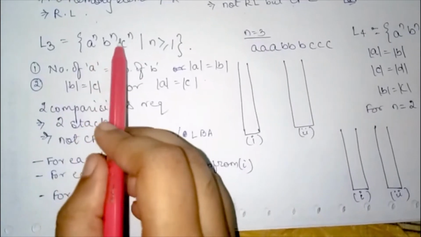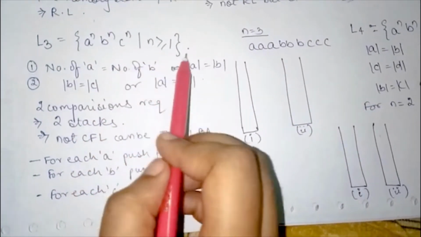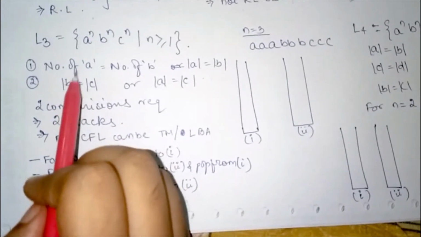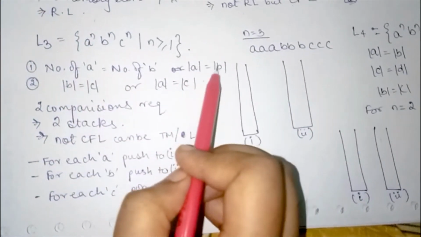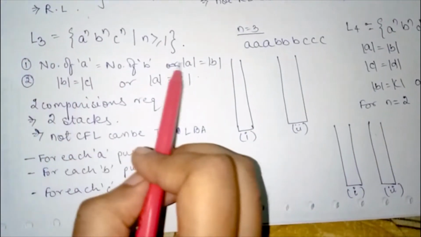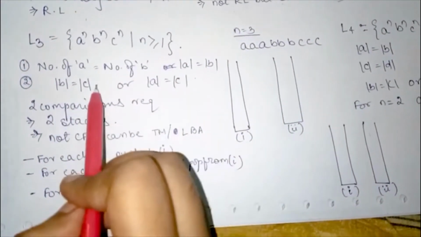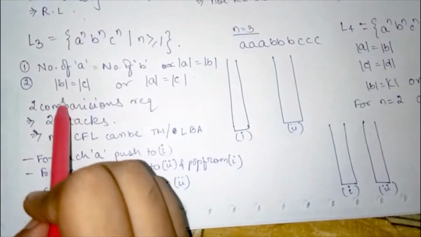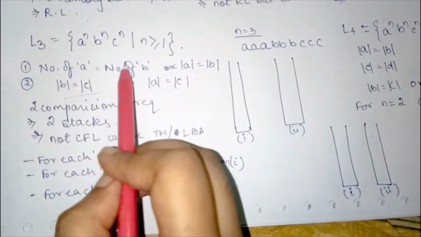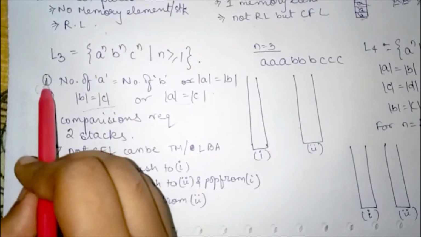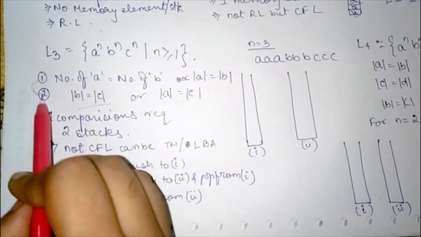Next, L3: a to the power n, b to the power n, c to the power n, where n is greater than or equal to 1. Here we have to do at least 2 comparisons, that is the number of a's with the number of b's. This is a must, and then either we can compare the number of c's with a or c's with b. Therefore these two conditions are in OR and these two are in AND. Therefore ultimately we require at least 2 conditions.